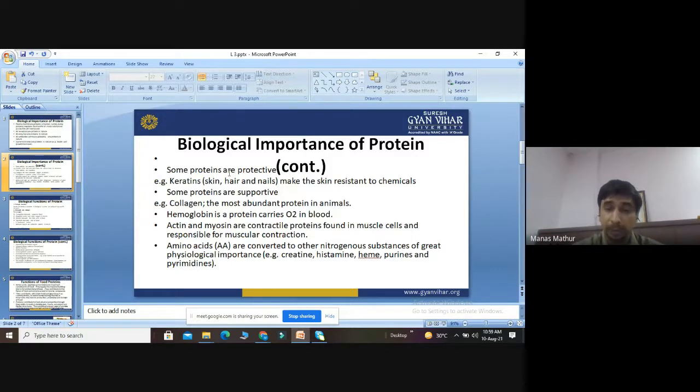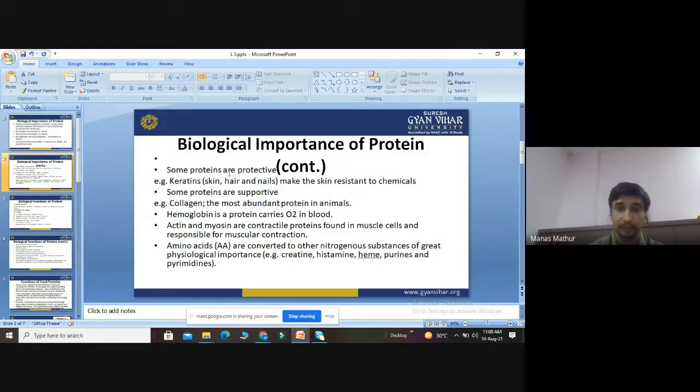While some proteins are also supportive. For example, we discuss collagen. Collagen is the most abundant protein in animals. It is normally found in the connective tissues. Also, we talk about hemoglobin. Hemoglobin is the main part of the human blood. It is also a kind of protein which helps in the transfer of oxygen in the blood.